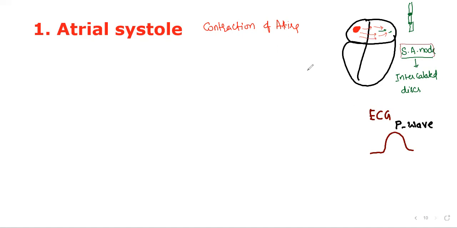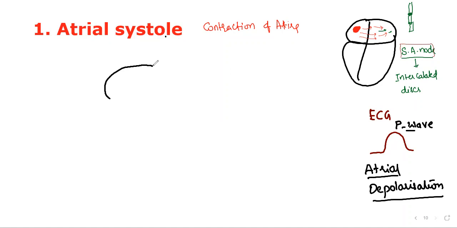That P wave can be represented technically as atrial depolarization. This is nerve language. In normal language, we call it contraction of atria. In heart language, atrial systole. In electrical impulse language, atrial depolarization, the P wave.